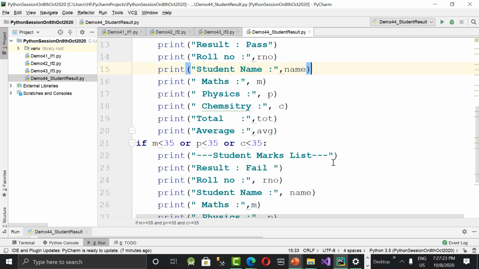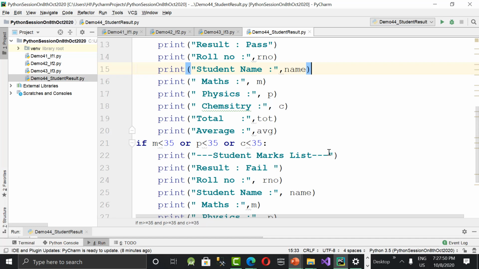Hmm. Yeah, that's good. Good idea. But within this file, single file only, I need to do it. No, don't go for loops because it's only for one student right now. Yeah. Okay.